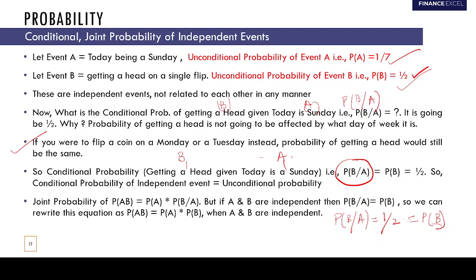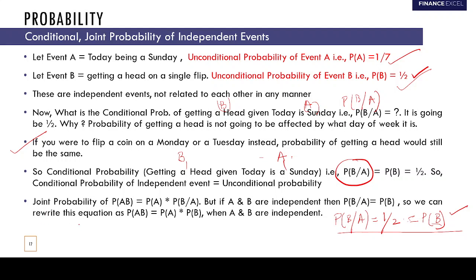Okay, so guys, we arrived at the conclusion that the conditional probability of independent events is going to be their unconditional probability.